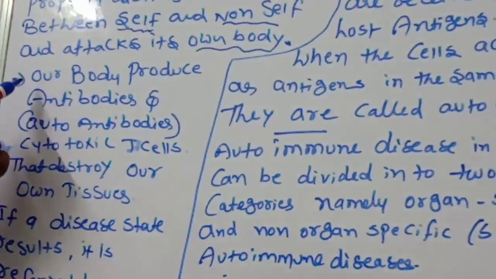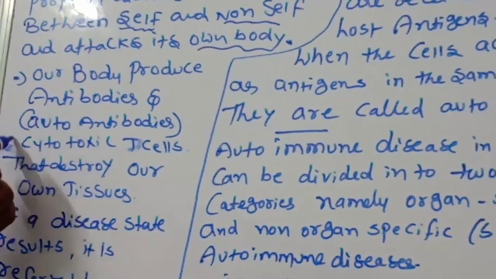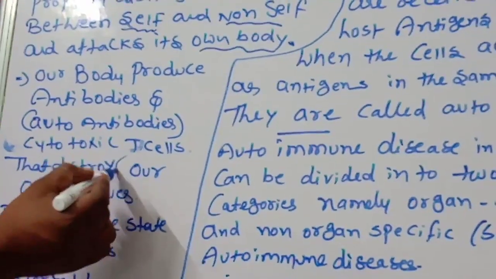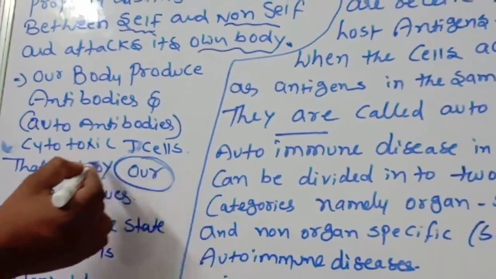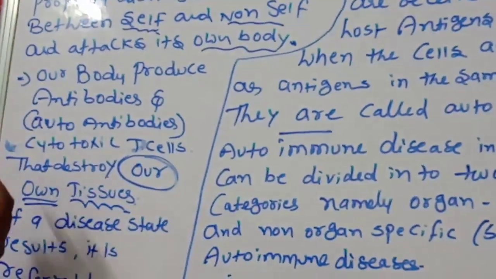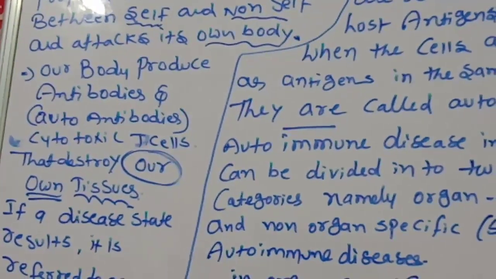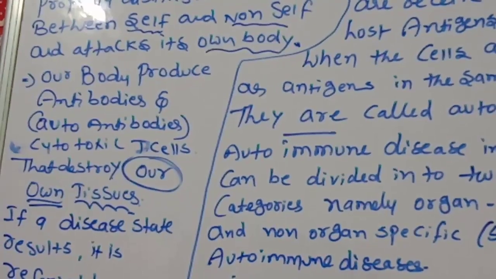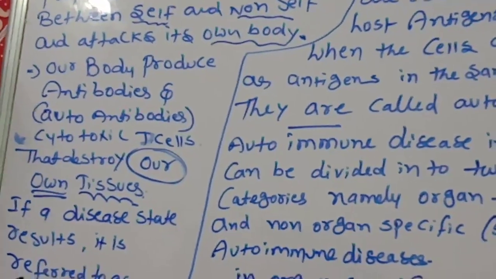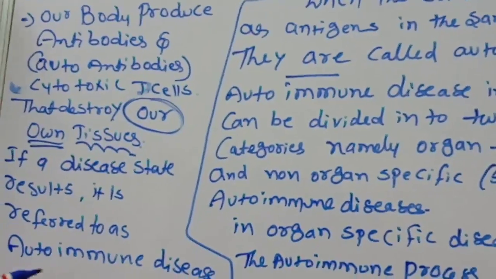Our body produces antibodies or autoantibodies, and cytotoxic T cells that destroy our own tissues. That is what is called autoimmune disease. If a disease state results, it is referred to as autoimmune disease.